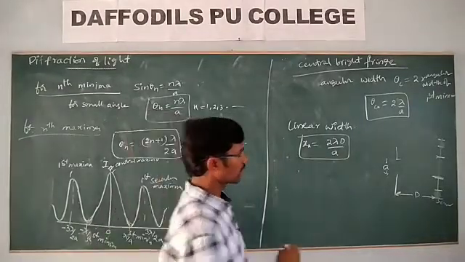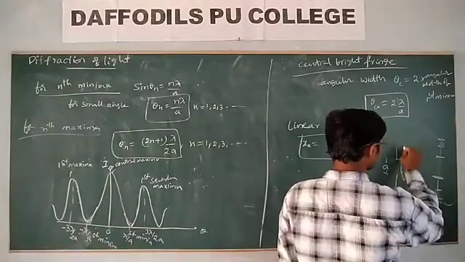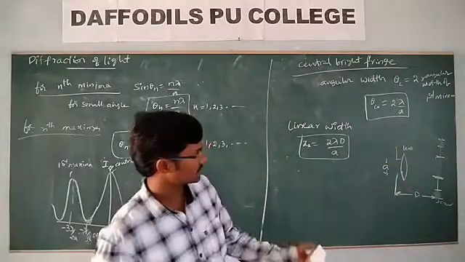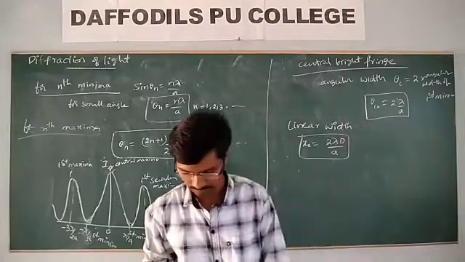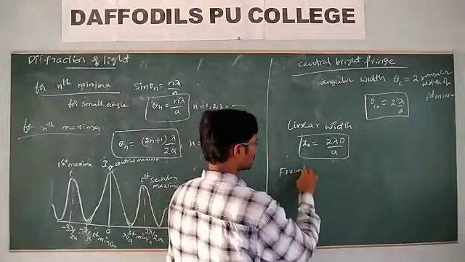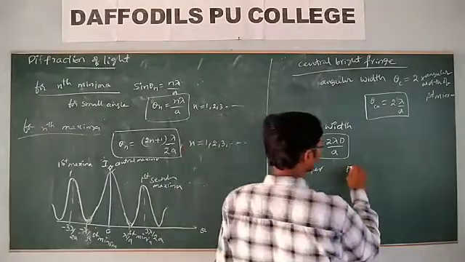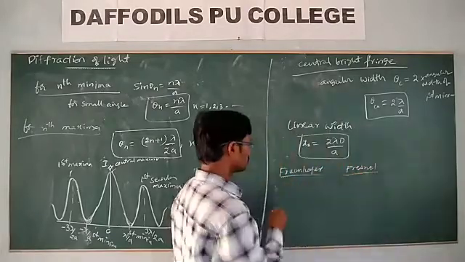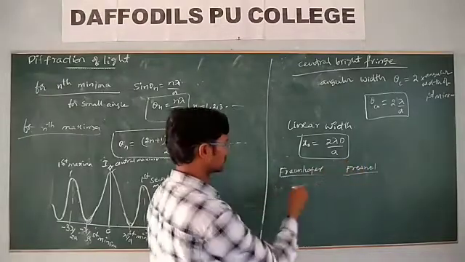For example, here we have taken a lens. So let me discuss this one. What are Fraunhofer and Fresnel diffraction? In Fraunhofer diffraction, the slit and screen are at infinite distance.